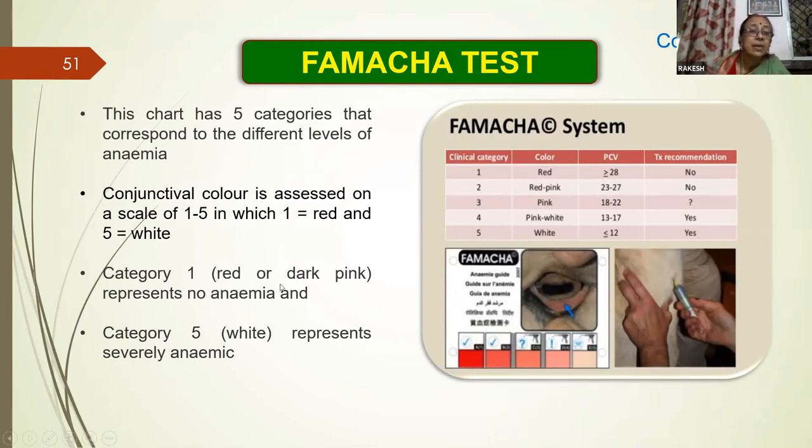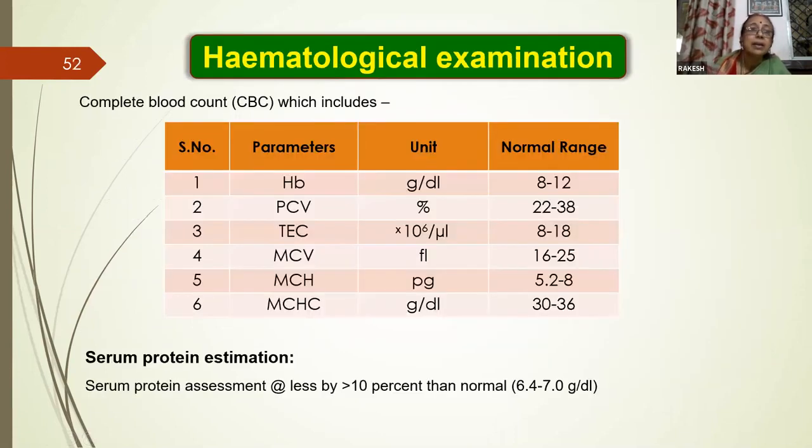Category 1, red or dark pink, represents no anemia, whereas category 5, or white color, represents severely anemic goats or sheep. So this can be taken to the field condition. This is very easy if the chart is available.